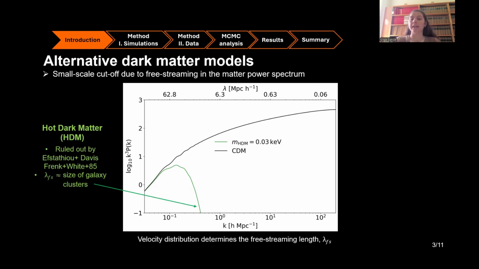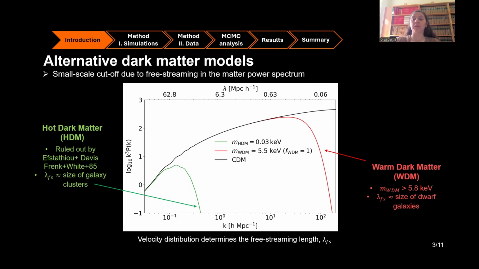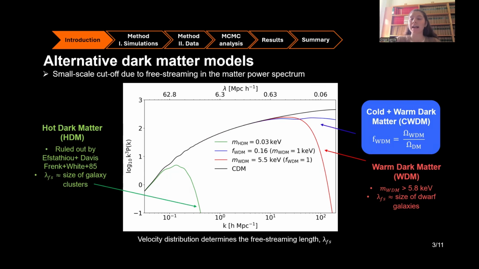However, for warm dark matter, now shown in red for a 5.5 kiloelectron-volt model, this suppression occurs at the controversial scales that I mentioned earlier, which is why this model has received so much attention, and current analyses exclude thermal relics lighter than 5.8 kiloelectron-volts, and pushing this limit higher requires even higher resolution data, which is the reason why interest in these hybrid dark matter models or mixed dark matter models that we use in this work has re-emerged. In these models, a fraction of dark matter is allowed to be warm, and I am showing you in blue, for a 1 kiloelectron-volt thermal relic and a fraction of 0.16, how the imprint on the matter power spectrum would look.